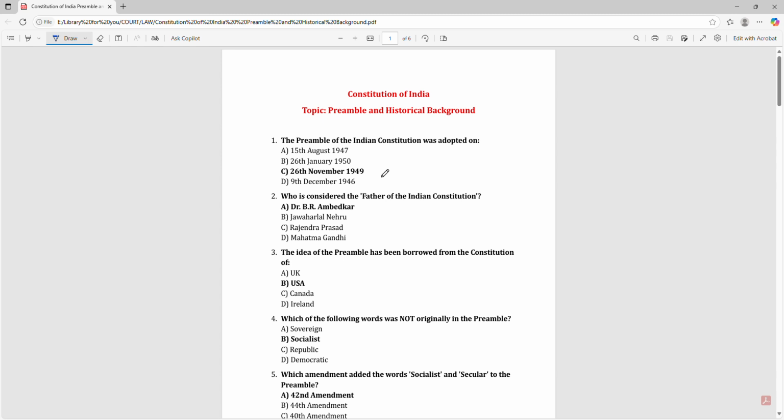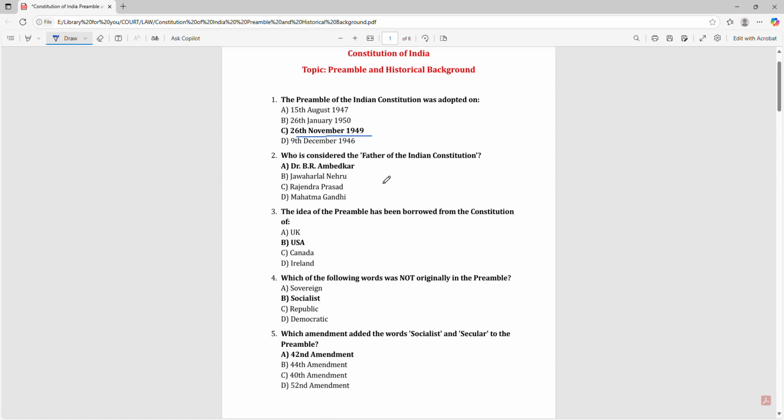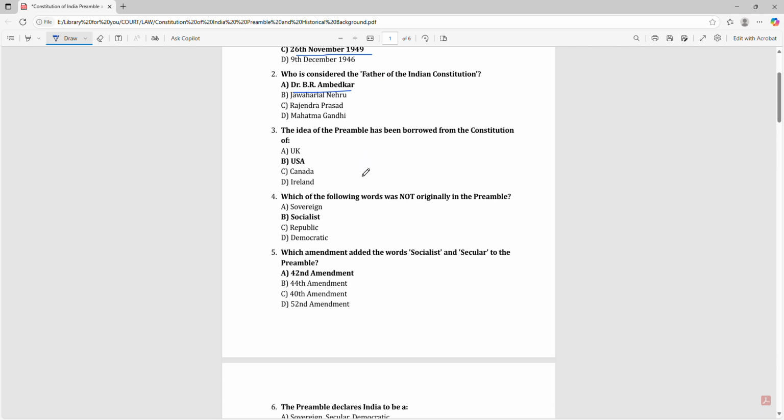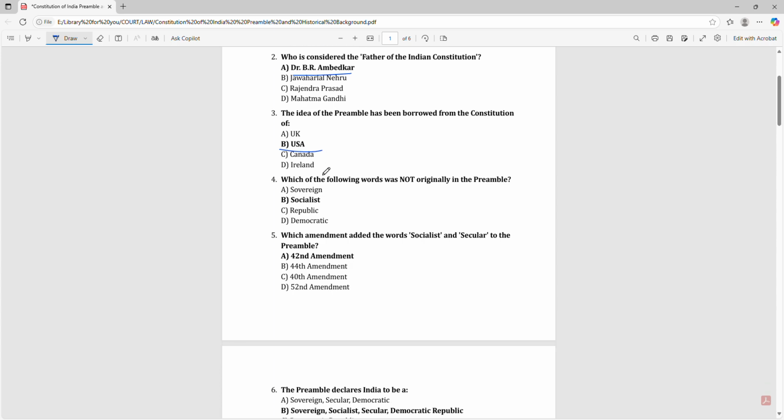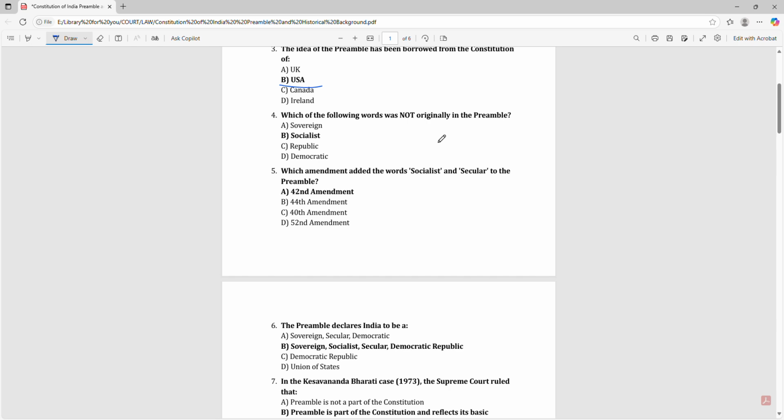The preamble of the Indian Constitution was adopted on 26 November 1949. Who is considered the father of the Indian Constitution? Dr. B.R. Ambedkar. The idea of the preamble has been borrowed from the Constitution of USA. Which of the following words were not originally in the preamble?